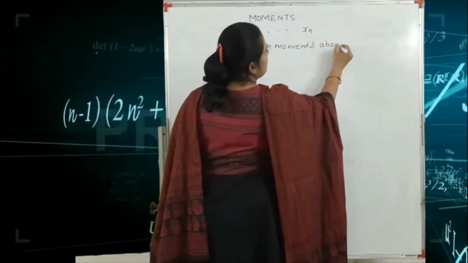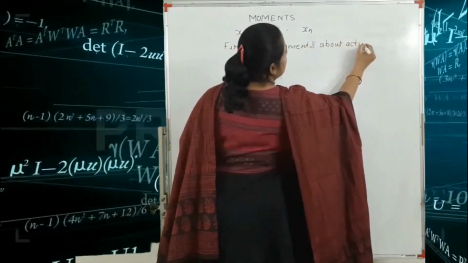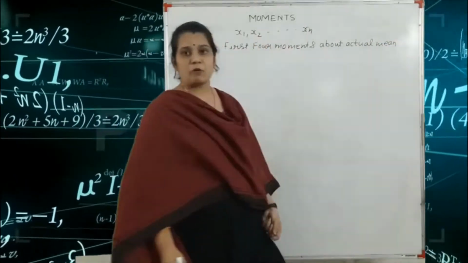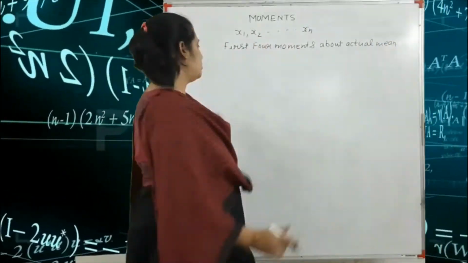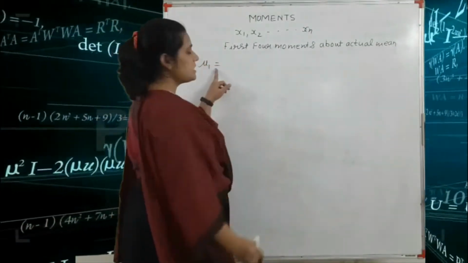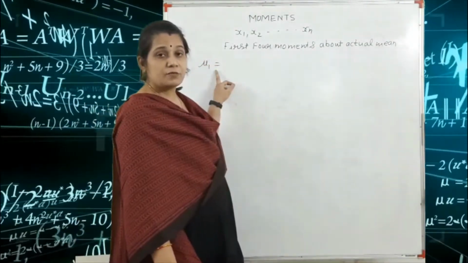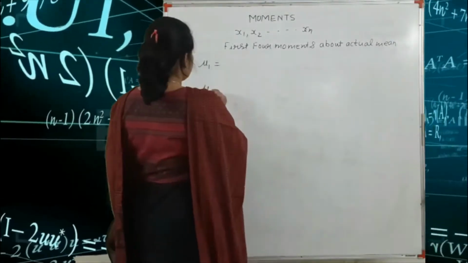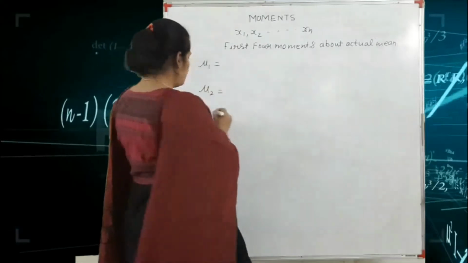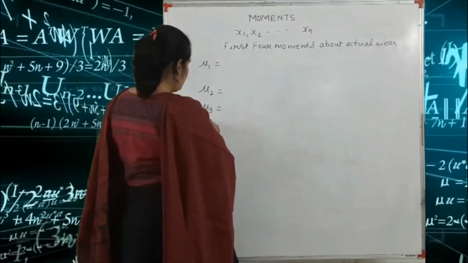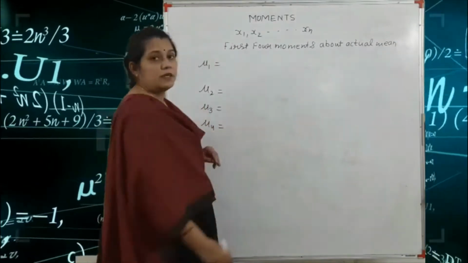about the actual mean. First, the first four moments about the actual mean. So first we find the first moment about the mean mu1, second moment about the mean mu2, third moment about the mean mu3, and fourth moment about the mean mu4.